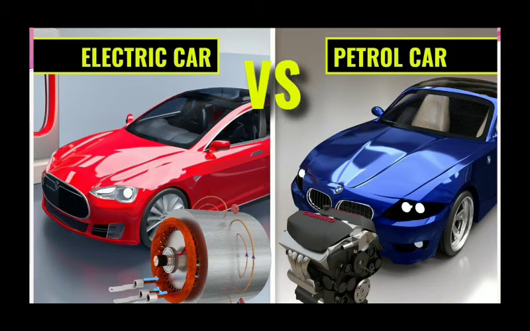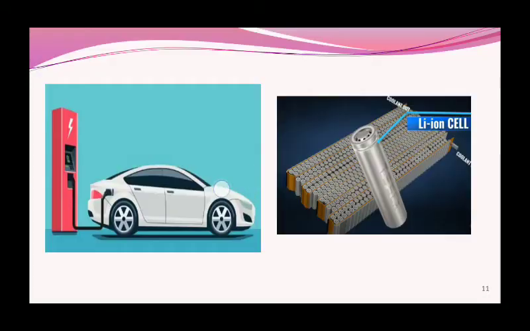One more popular example is Tesla cars, or even in India, Tata Motors and Bajaj have launched their electric cars and bikes. These are applications of electrical and electronics engineering that are being embedded in mechanical engineering. That's why we are studying this subject.